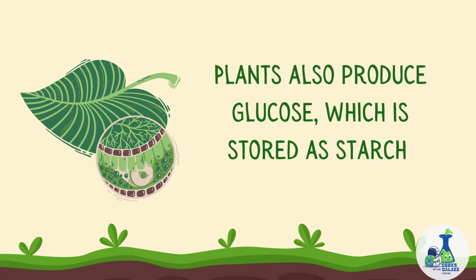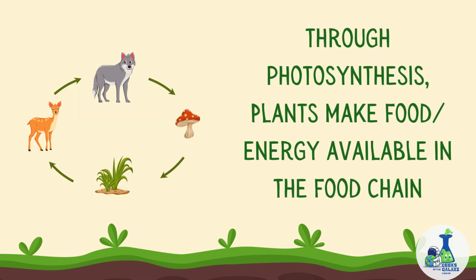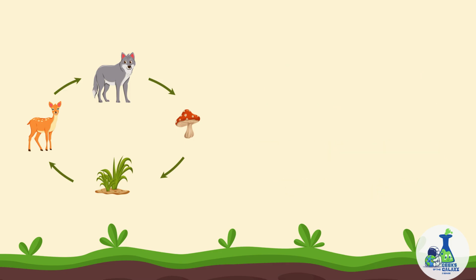During the process of photosynthesis, plants also produce glucose, a sugar which is stored as a starch in the leaves, the stems, roots, fruits, or seeds of the plants. The food that plants produce makes energy available in the food chain. This is why producers form the base of every food chain. Consumers, like humans and animals, can't make their own food. They're dependent on producers to get their energy.